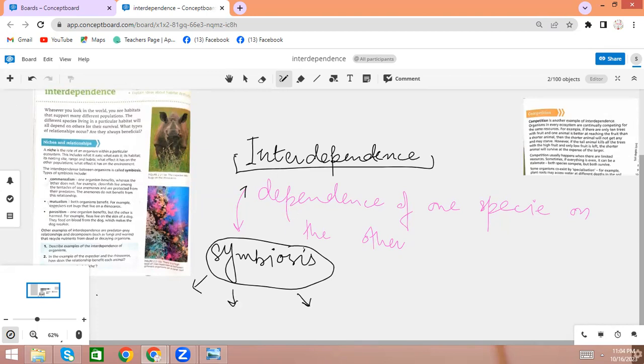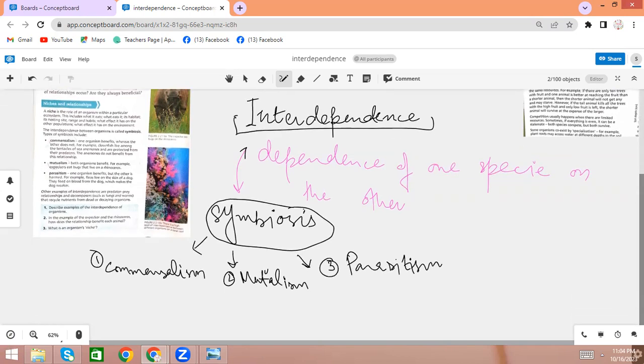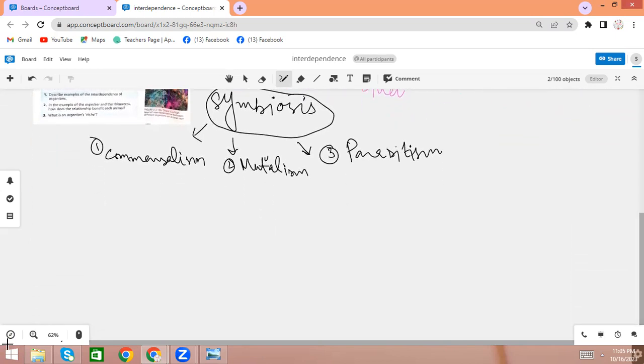So the first one is commensalism. The second is mutualism. And the third is parasitism. So in today's class, we are discussing all of them separately in regard of their examples. Like we are discussing them each with example.